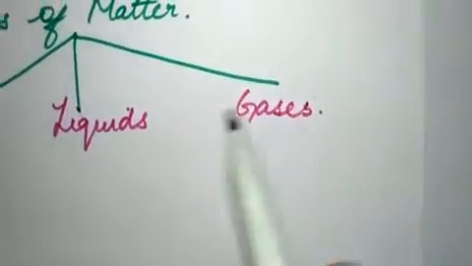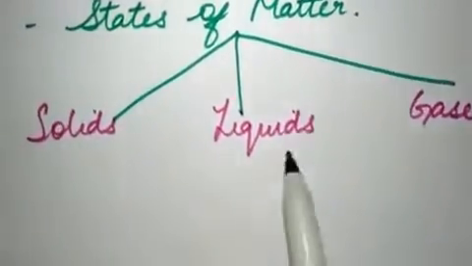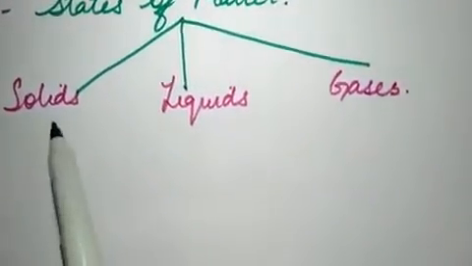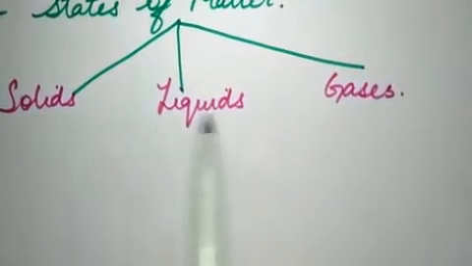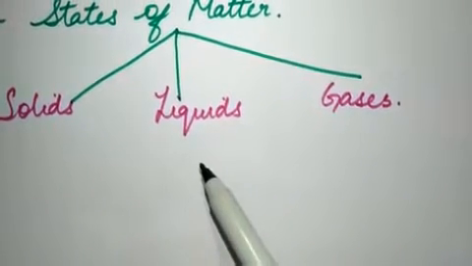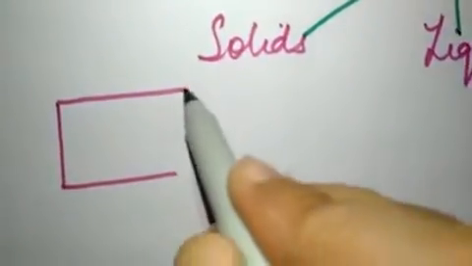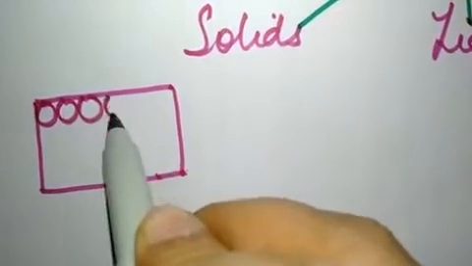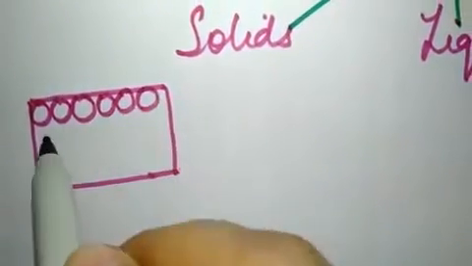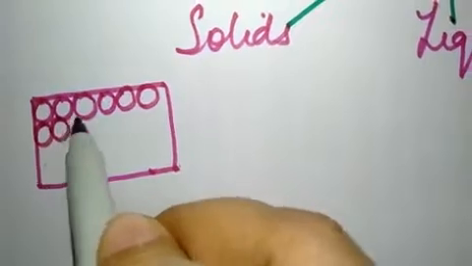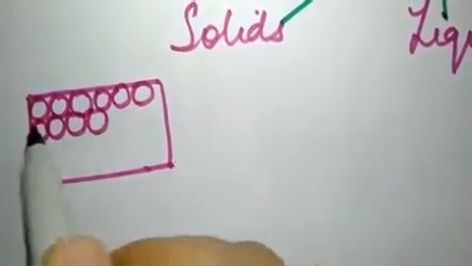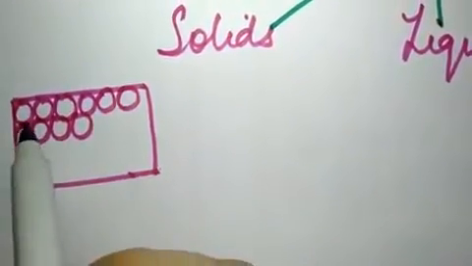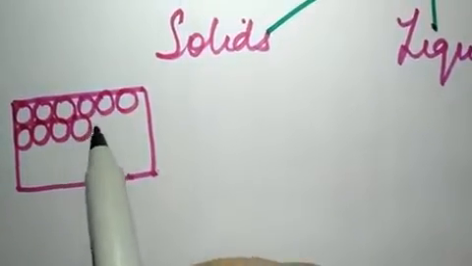Today we are going to study the characteristics of solids, liquids and gases, and discuss their properties. Solids, look at the structure of solids. Solids have a structure which is called closely packed structure, in which each molecule is joined in such a way that there is no space between them. This is known as closely packed structure. They have no intermolecular spaces between them.